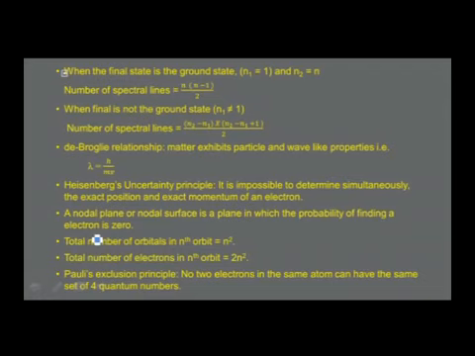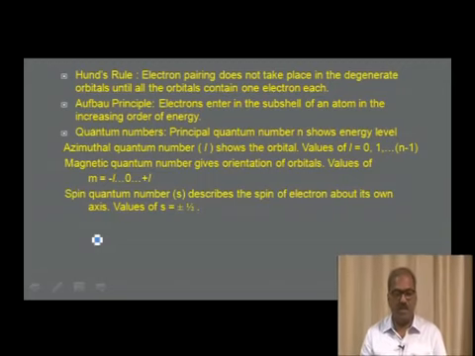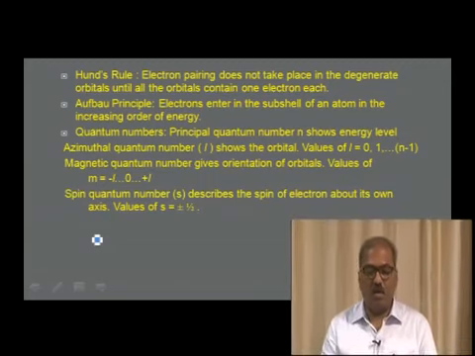Pauli's exclusion principle. The statement goes like this: no two electrons in the same atom can have the same set of 4 quantum numbers. We proceed to the next rule, namely Hund's rule. Electron pairing does not take place in the degenerate orbitals until all the orbitals contain 1 electron each. Aufbau principle: electrons enter the subshells of an atom in the increasing order of energy.